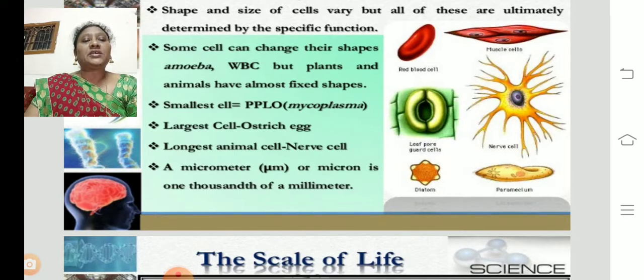A micrometer or a micron is a 1,000th of a millimeter. What is the measurement of a micrometer? It means a micron. It is a very small measurement, a 1,000th of a millimeter. If you take 1 millimeter and make it into 1,000 pieces, that is a small size. So the micrometer or the micron is a very small unit.